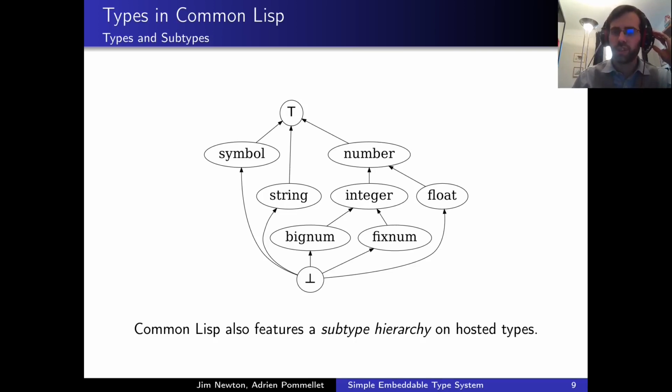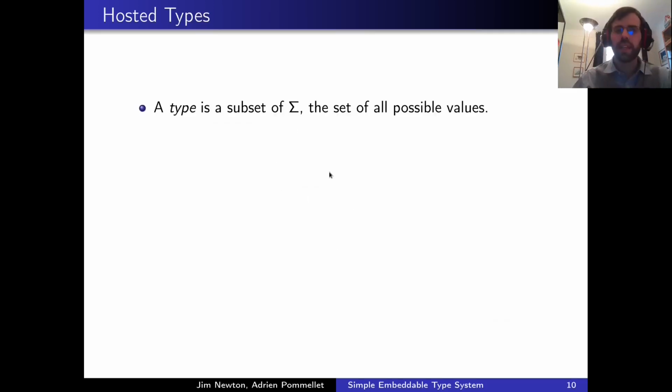This allows us to define a subtype hierarchy on types. Here, as an example, we claim that integer is a subset of number. Float is also a subset of the type number, but since this is a partial binary relation, we cannot compare integer and float.